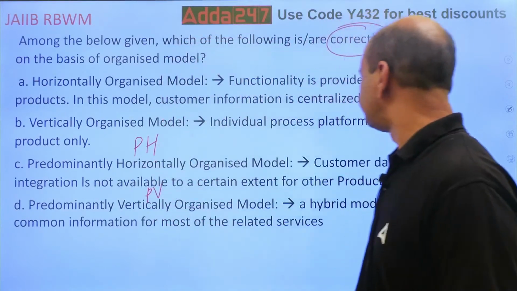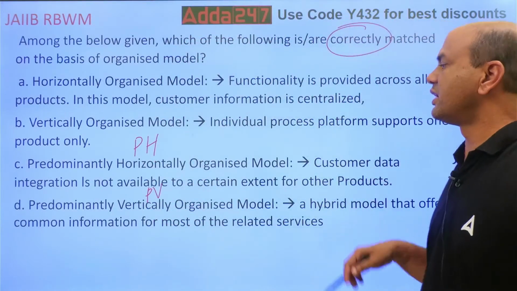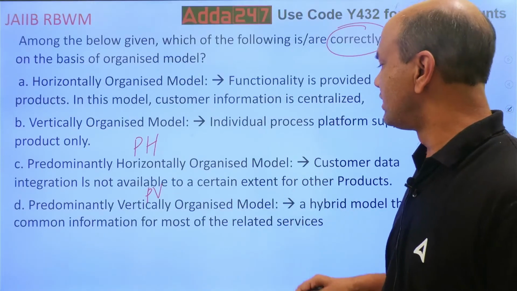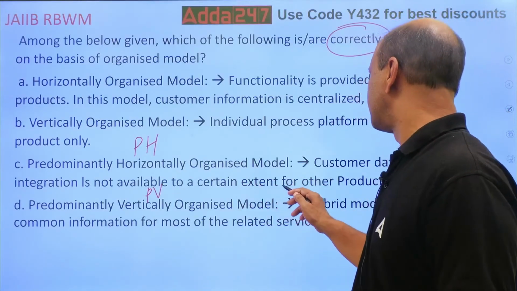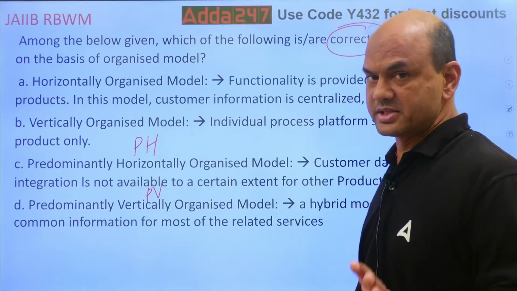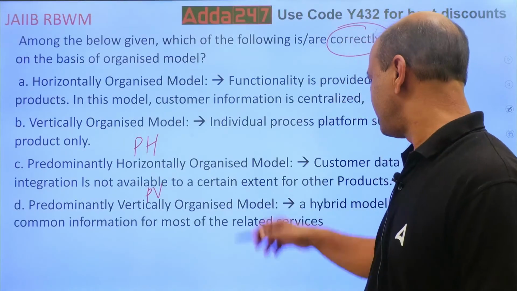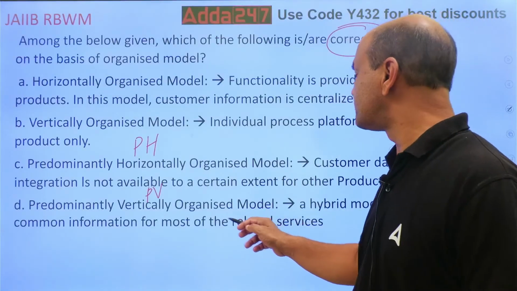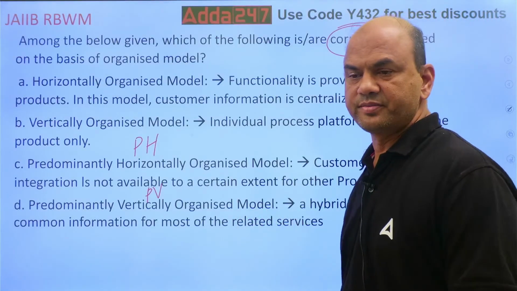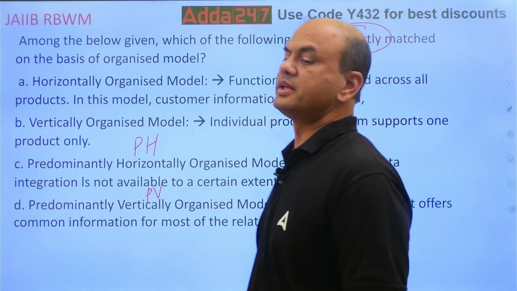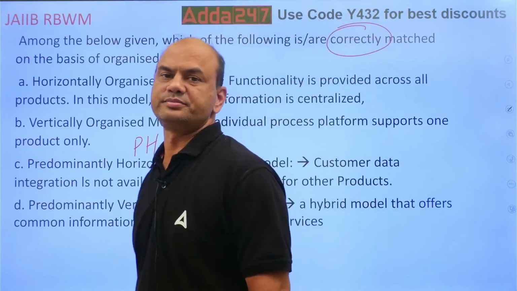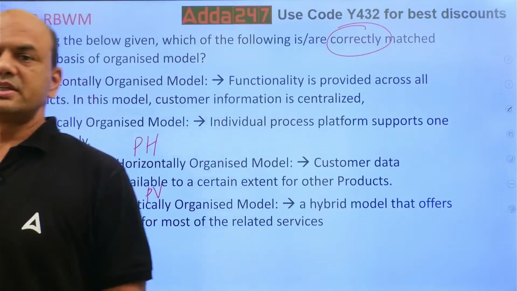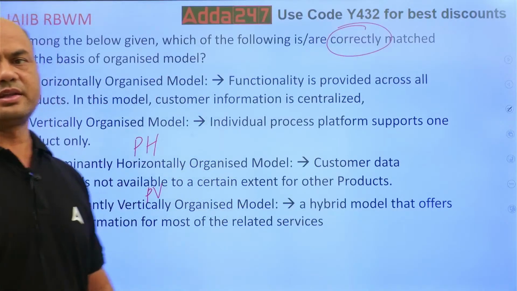PH, customer data integration is not available to a certain extent for other products. And PV, a hybrid model that offers common information for most of the related products. So which one of these is correct? Think.